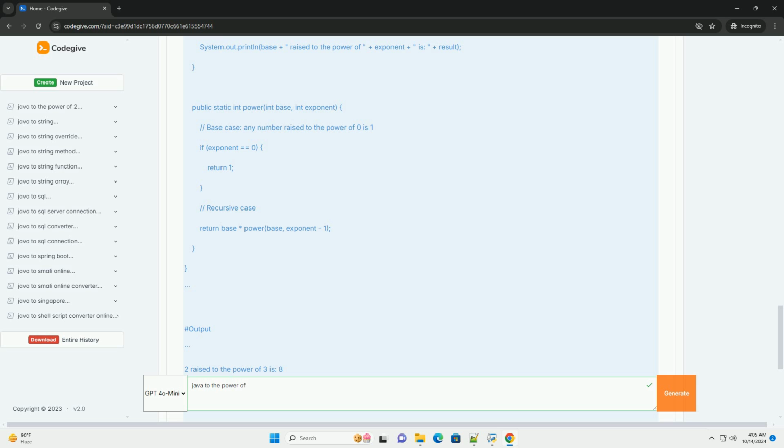Math.pow, quick and easy for floating point calculations. Loop, straightforward and efficient for integer powers. Recursion, elegant and easier to understand, but may be less efficient for large exponents. You can choose the method that best fits your needs based on the requirements of your application.